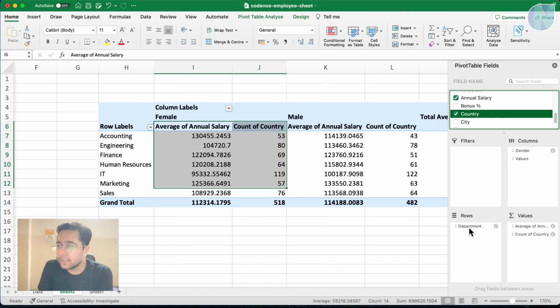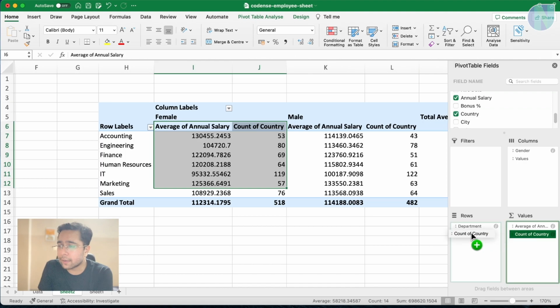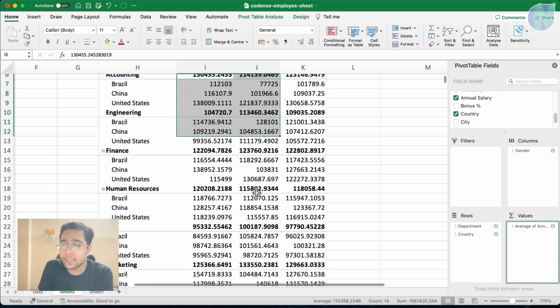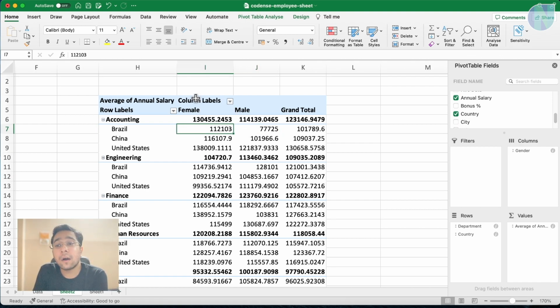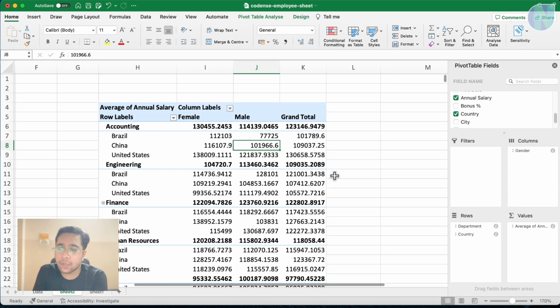Right now, suppose I want to change it to the country. I will make it here as rows. So you can see for each country, like for Brazil, how many males and females are there? No, sorry, this is the average annual salary, not count. If you want the count of that, we need to change that as well. Okay, so it is just telling us the average salary in the accounting department for a female from Brazil is this one, from China it is this one, and for male it is this one. So this is how we can do it.